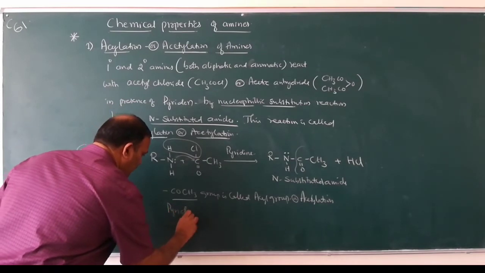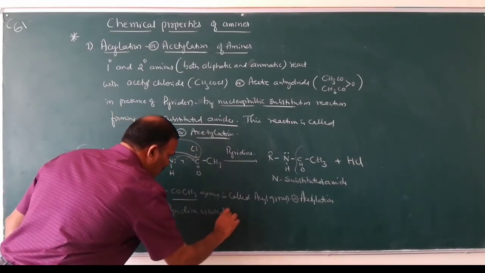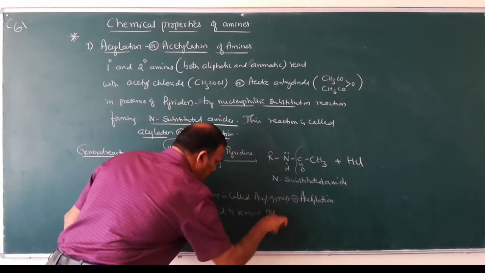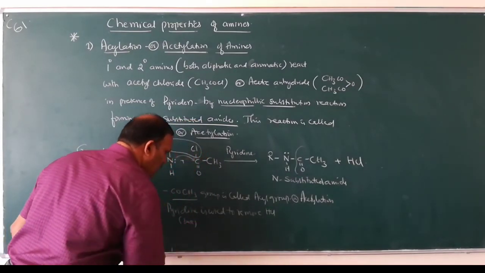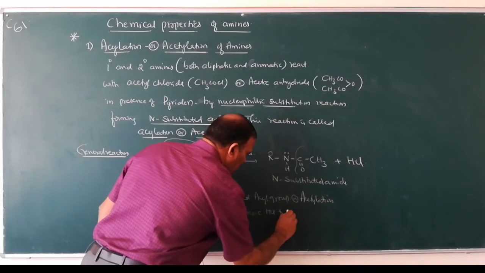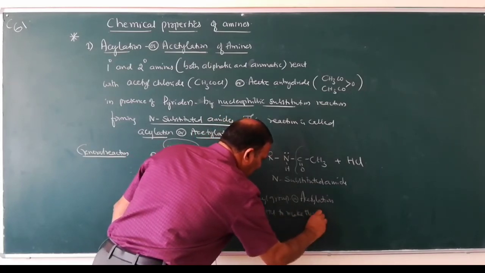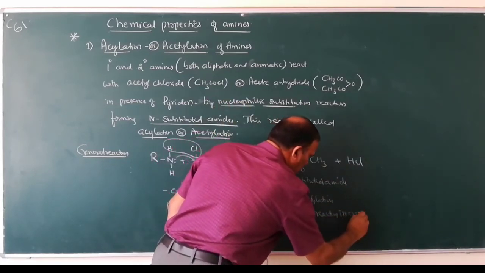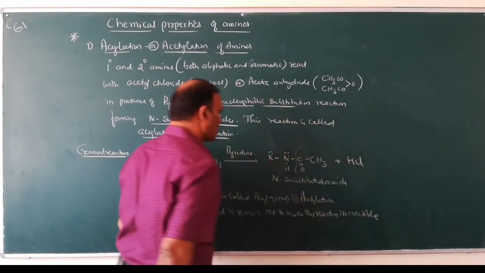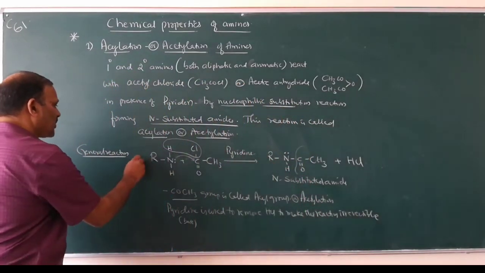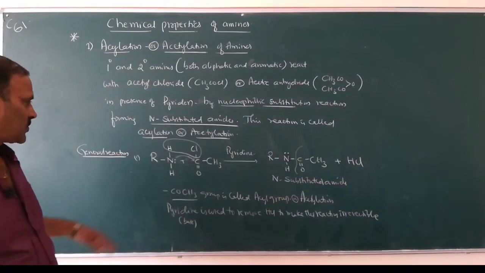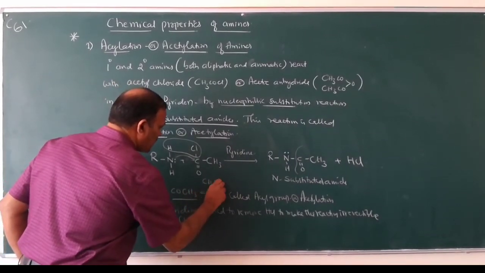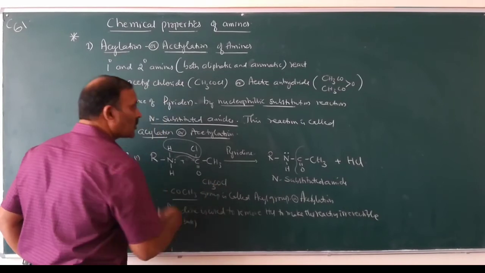So pyridine is used to remove HCl. Pyridine is a base used to remove HCl acid to make the reaction irreversible. So this is the general reaction of acetylation when acetyl chloride is used. This one is an amine, and this one is CH3COCl. This is acetyl chloride.